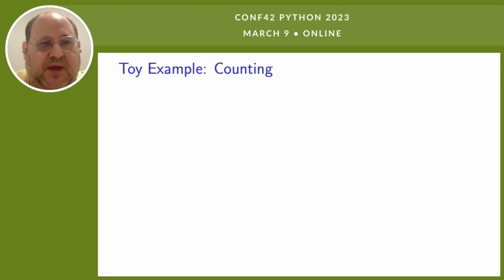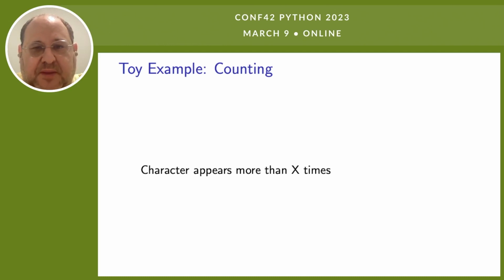So for my example, I'll use counting as kind of my low level parsing example. It's a nice third example that will show us a number of features in Rust and how to use them for Python. So in this example, we need to check if a character appears more than some number of times.